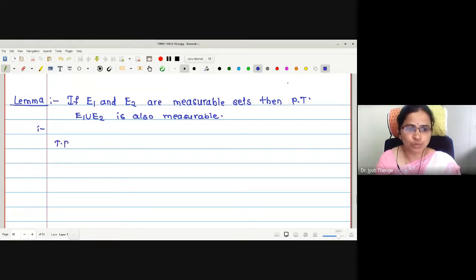What we want to prove? E1 union E2 is measurable. What does the definition say?